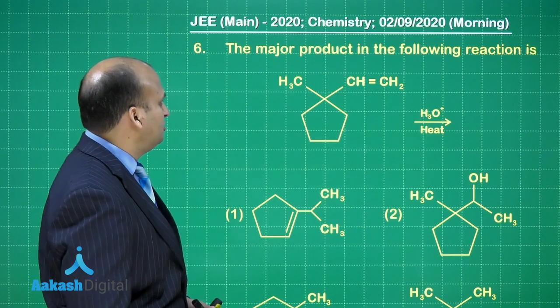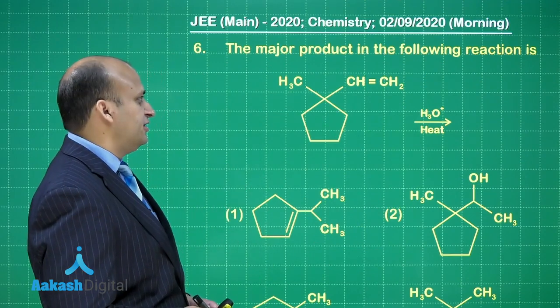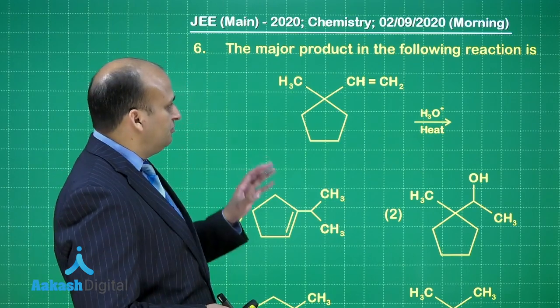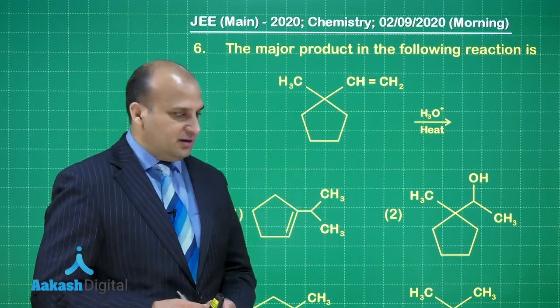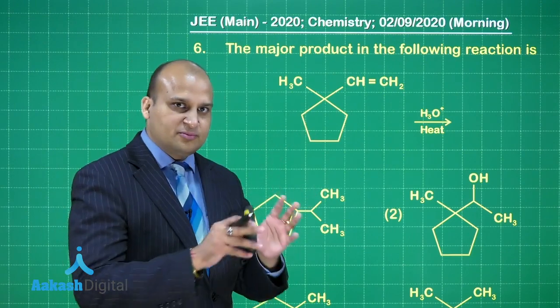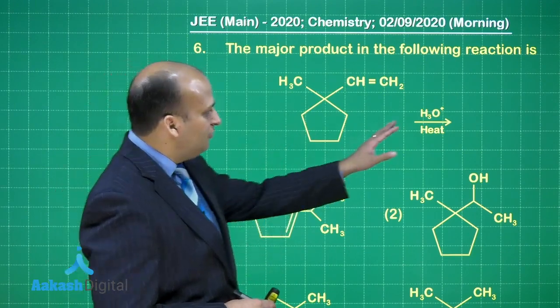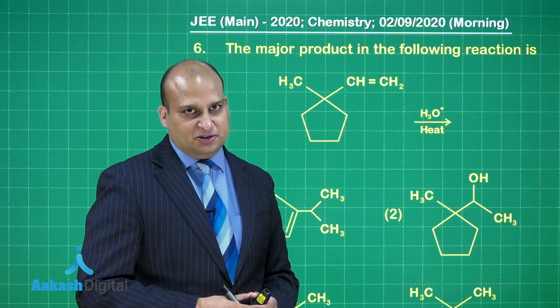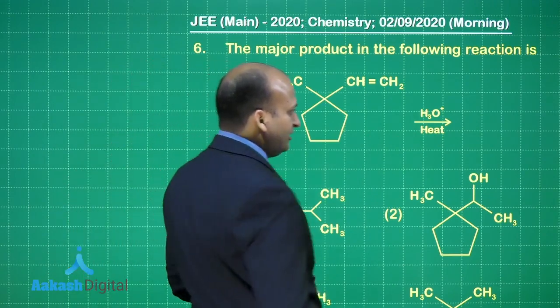Let's look at the next question. The major product in this reaction is... the moment you look at such a question wherein you have an unsaturation bonded to a cyclic compound with an acidic medium, you can think of ring expansion, right? Let us see how things happen over here.